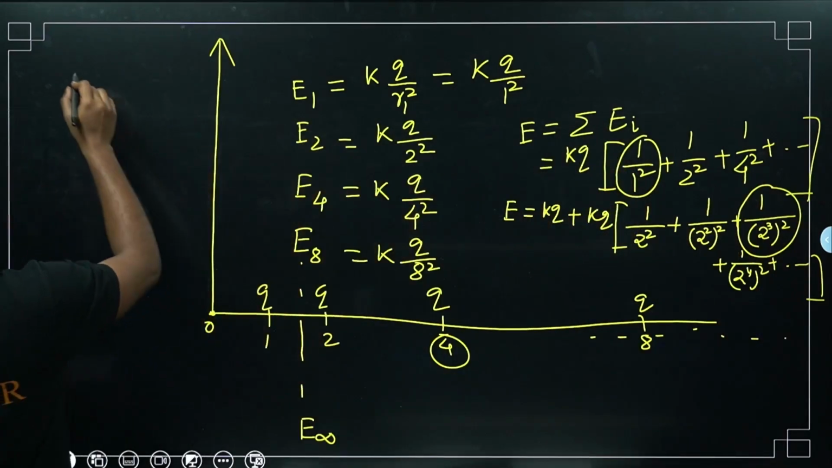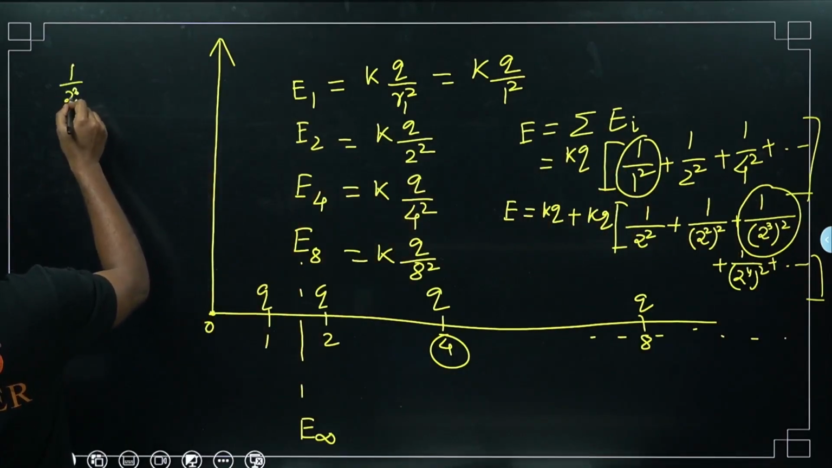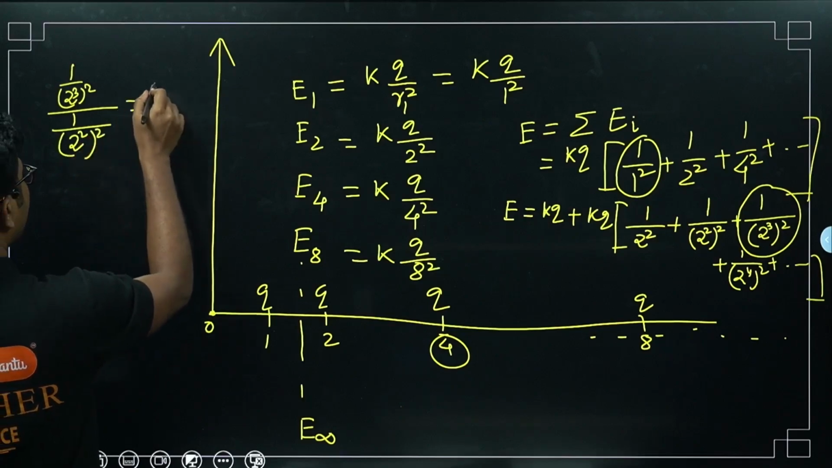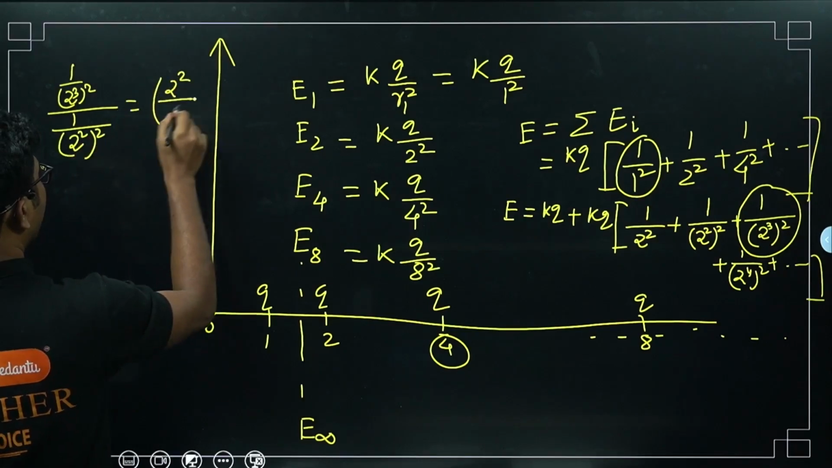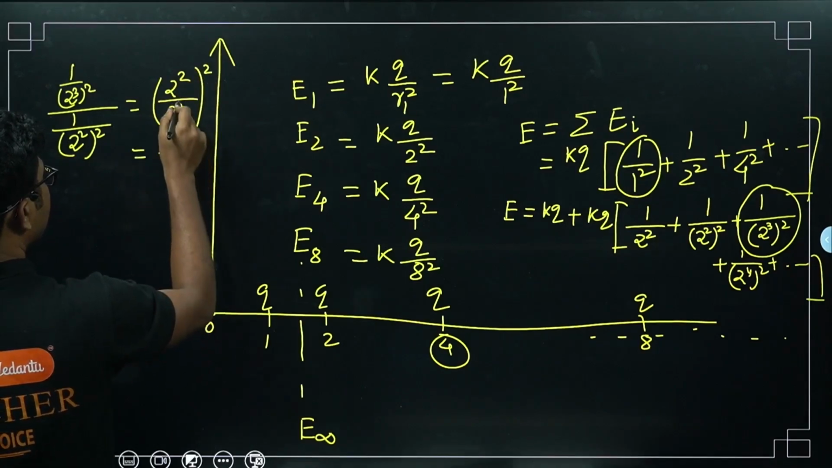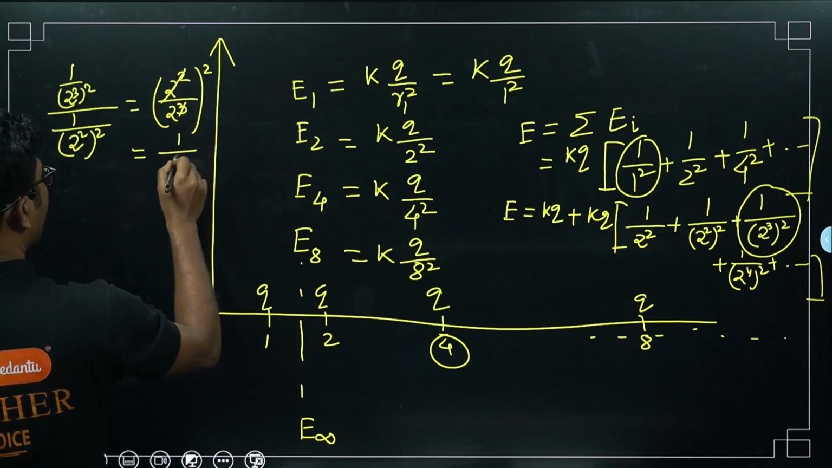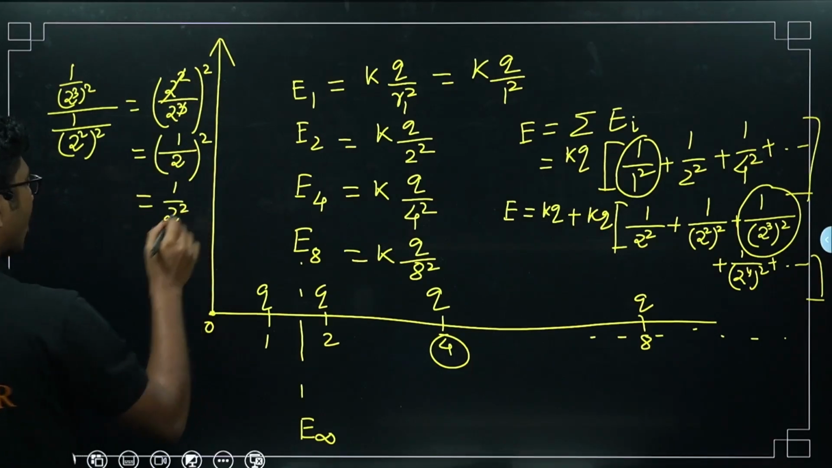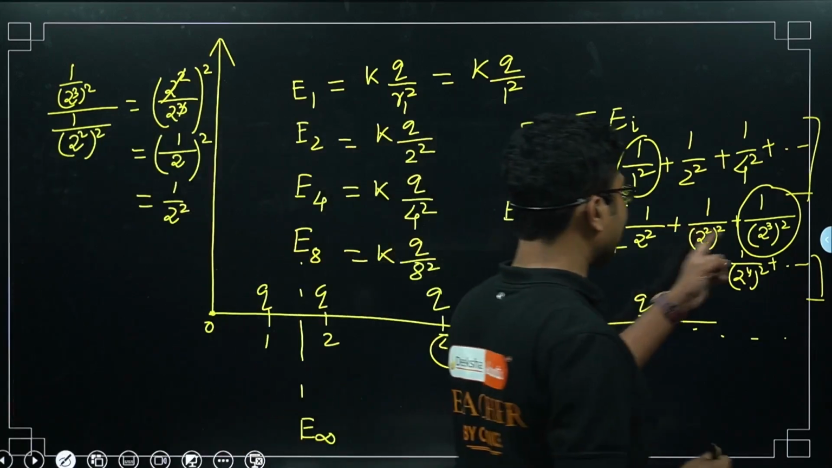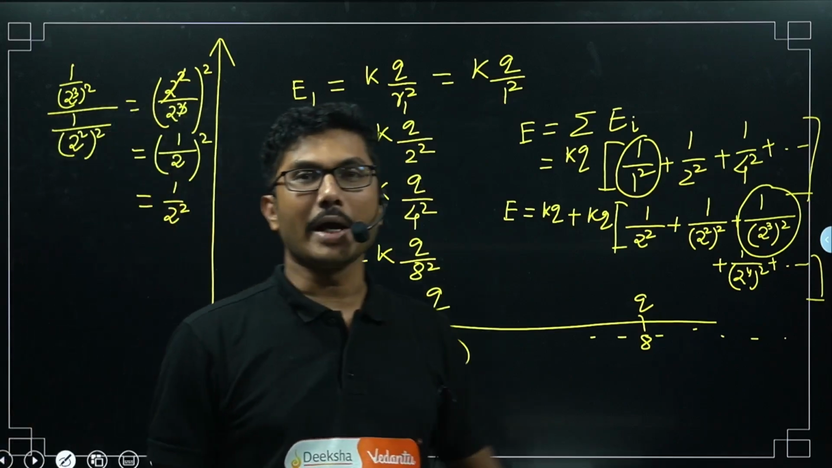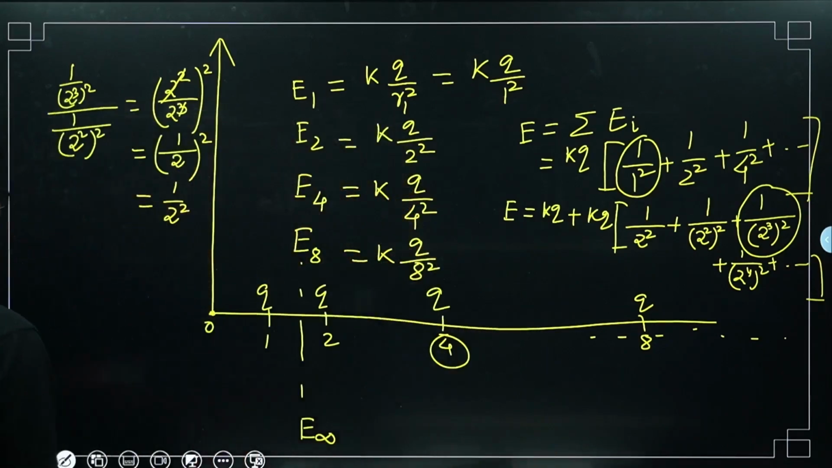So let us take the 1 by 2 cube whole square divided by 1 by 2 square whole square. So you will get 2 square divided by 2 cube whole square, that is 1 by 2 whole square. So you will get 1 by 2 square. So the common ratio is 1 by 2 square. You can check with any two numbers, and you will get 1 by 2 square as the common ratio.